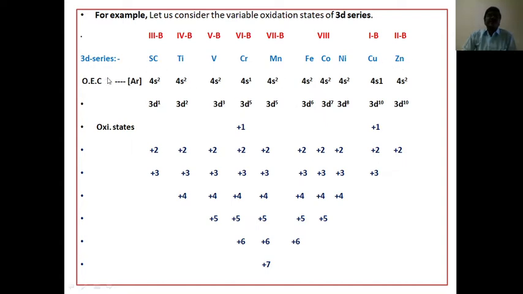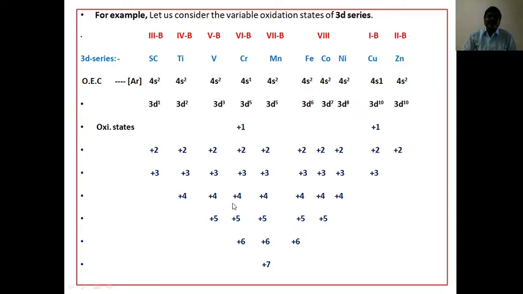Next, the outermost electronic configuration, that is 4s2 in 3B scandium, in this way. Next 4s2 3d1, 4s2 3d2, 4s2 3d3, 4s1 3d5, 4s2 3d5, 4s2 3d6, 4s2 3d7, 4s2 3d8, 4s1 3d10, 4s2 3d10. Next write their oxidation states. +1 of the 6B group, +1 of the 1B group. These identify the +2, +3, +4, +5, +6, +7.